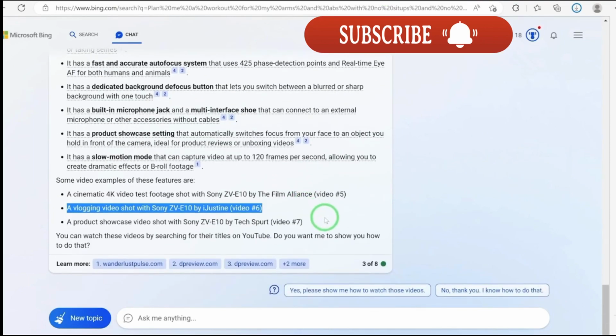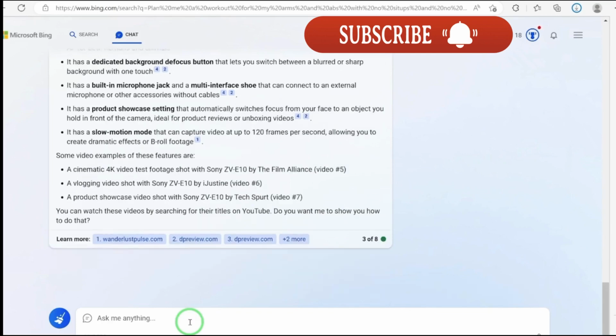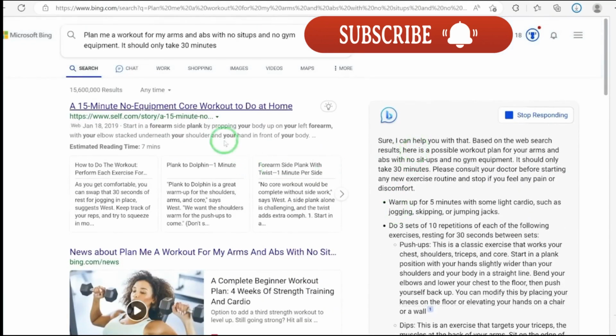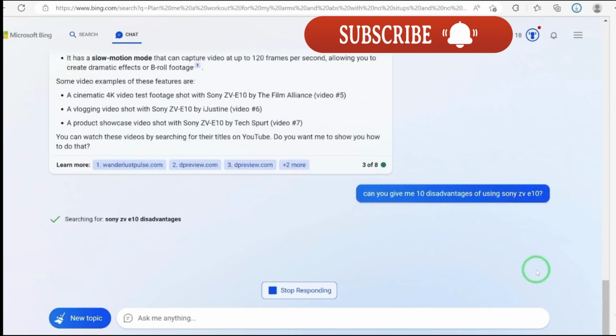It can be very specific, and it can go as detailed as possible. So you can ask it, maybe based on the reviews that it has received or that are available on ZV-E10, can you give me 10 disadvantages of using Sony ZV-E10? You can be very specific with that. Based on what it has available, based on people's comments, what are some of the key disadvantages that you can pick for me? Sony ZV-E10 disadvantages. So it can give you all that.